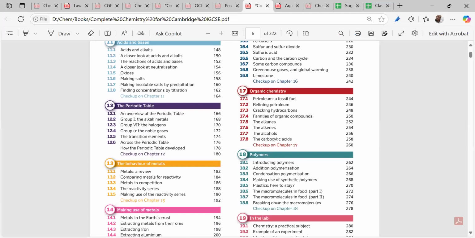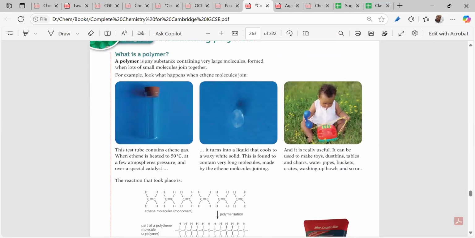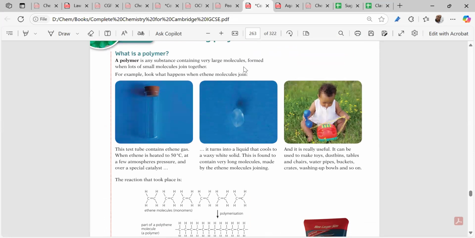These polymers will also be divided into two categories based upon the process by which we prepared them. We have to see that. Now, what exactly is a polymer? A polymer is a substance containing very large molecules, consisting of monomers joined together.